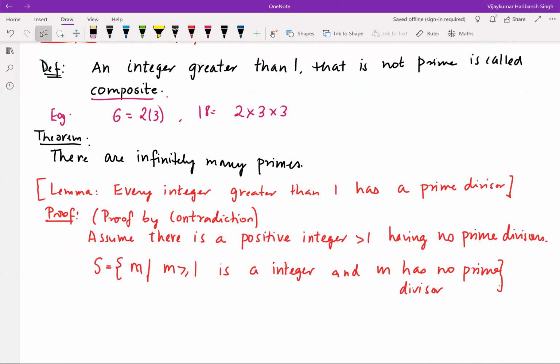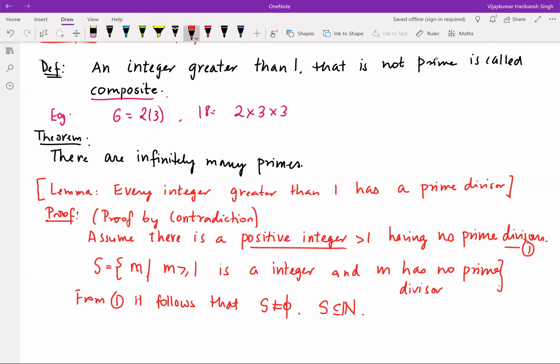Clearly, from part 1, it follows that S is non-empty, because we already have a positive integer n greater than 1 which has no prime divisors. Also, S is a subset of the natural numbers by definition, because it consists of integers greater than or equal to 1.